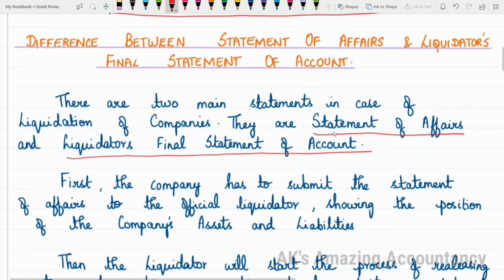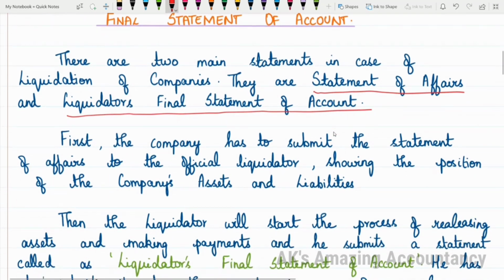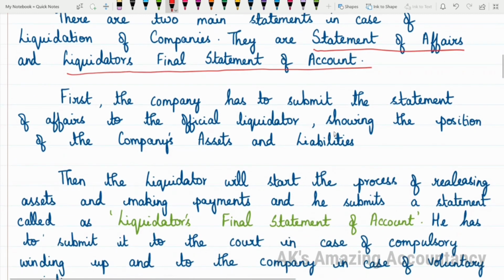Okay, so what is meant by the statement of affairs? I told you already, is it not? This statement of affairs has to be submitted to the official liquidator by the directors of the company, and it will be showing the position of the company's assets and liabilities. Let me repeat once again. First, the company has to submit the statement of affairs to the official liquidator, showing the position of the company's assets and liabilities. After this is done, then the liquidator will start the process of realizing the assets and making all payments.